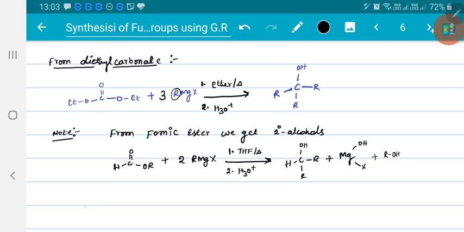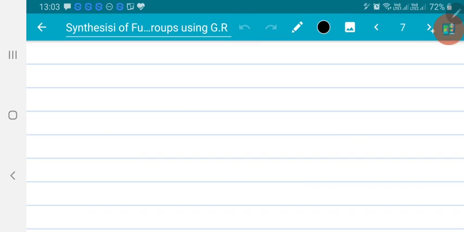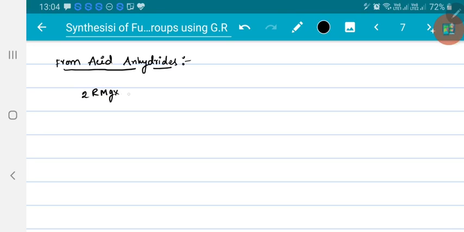Now, preparation of tertiary alcohols from acid anhydrides. If you take 2 moles of Grignard reagent, again 2 equivalents of Grignard reagent are required.